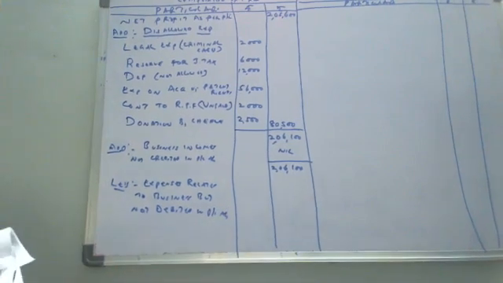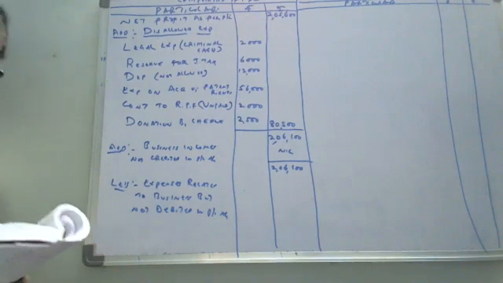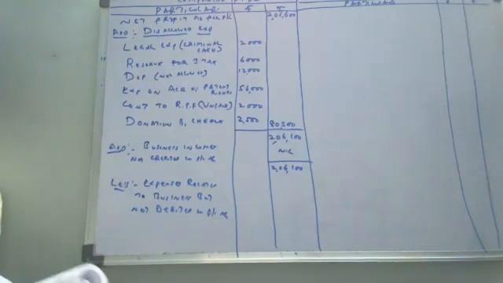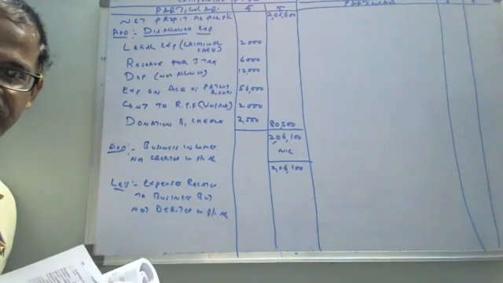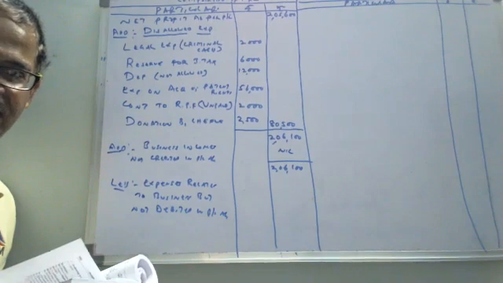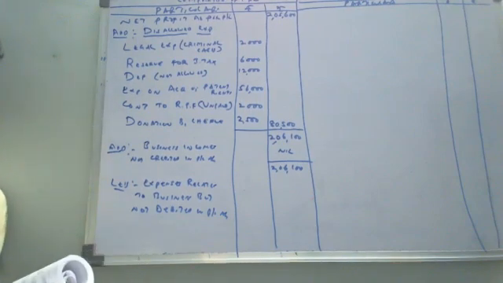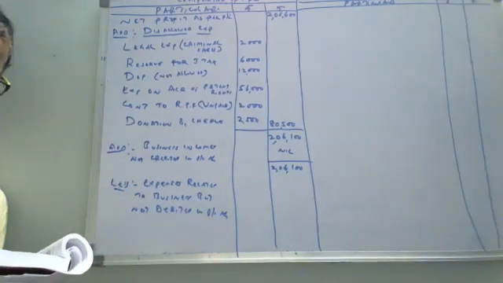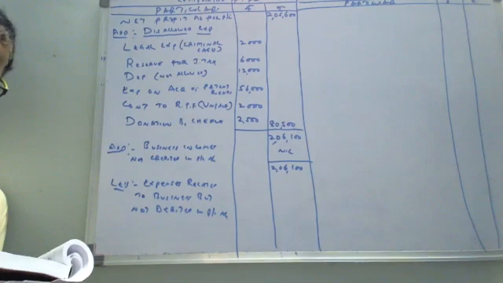Can you tell me what are the expenses which are not debited in P&L? Expenses, including depreciation. Salary. Salary is debited. I am saying not debited. Any expenses which are left, which are not debited in P&L account?